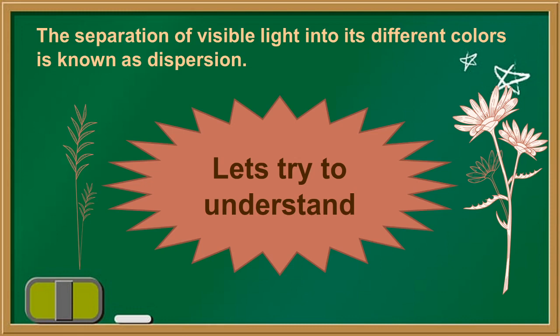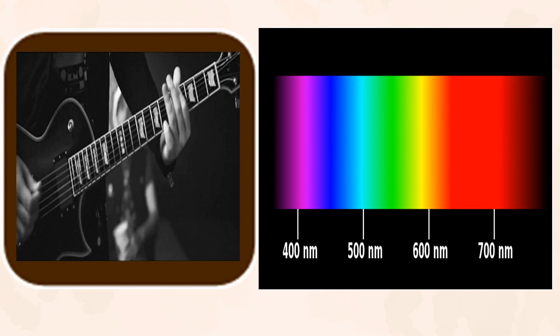Whatever I told is written here. Separation of visible light into different colors is known as dispersion. Let's try to understand what this is and how it actually happens.